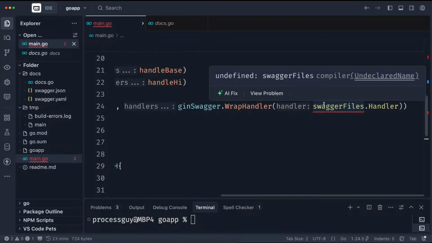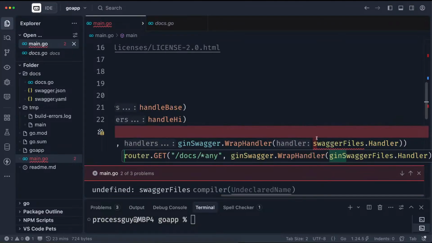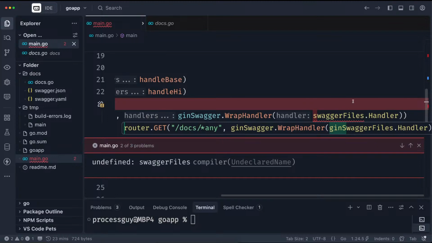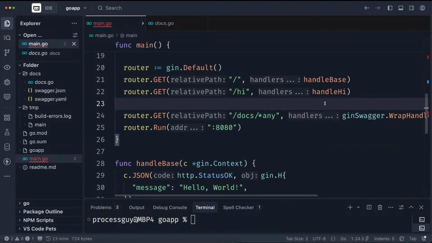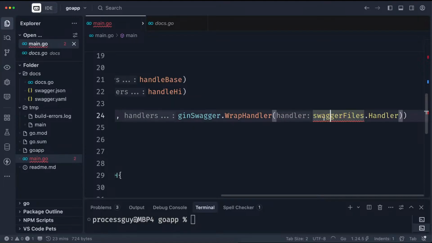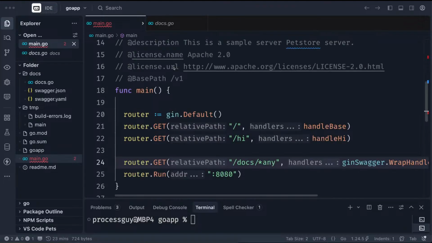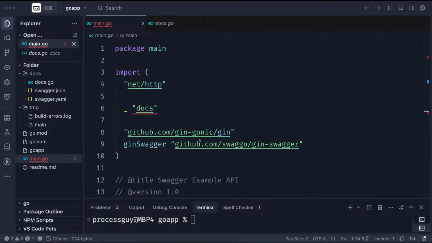Okay, so let's see why this one is acting up like this, because that part is not supposed to give us that problem. So that part is a little bit acting up. Okay, so we're missing one import. We didn't import all the things that we need, because we also had to import. Remember that we installed the Swagger files. So we didn't import two things. We are missing two things, because I was wondering.